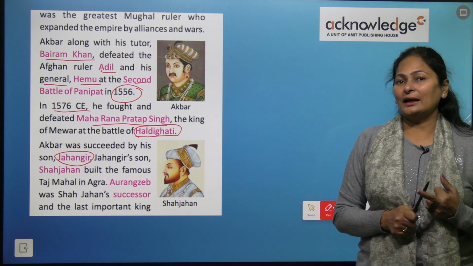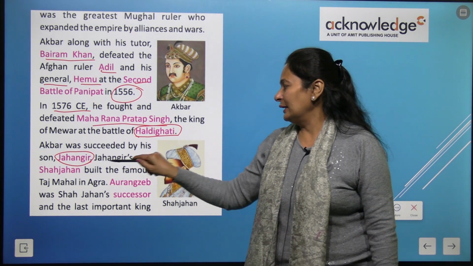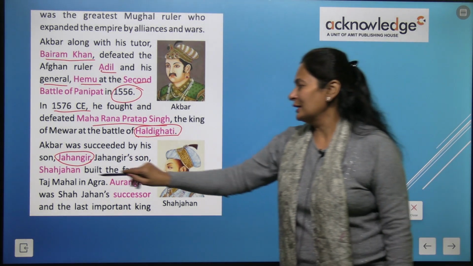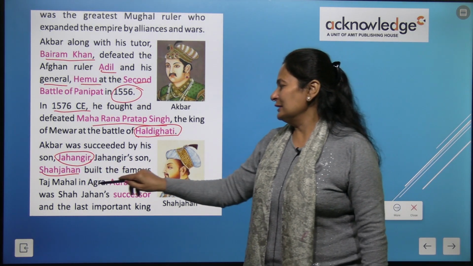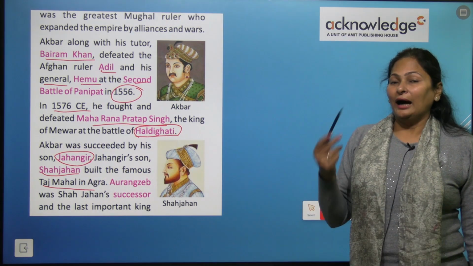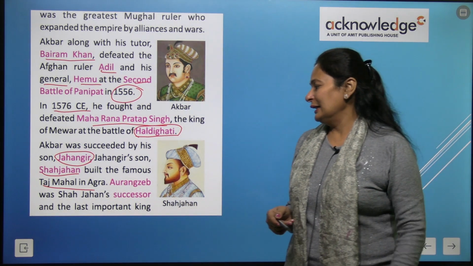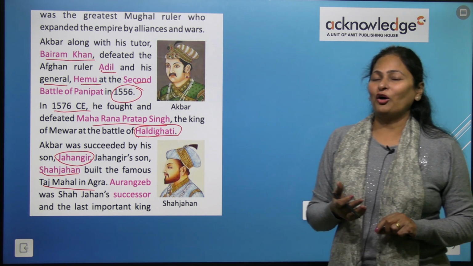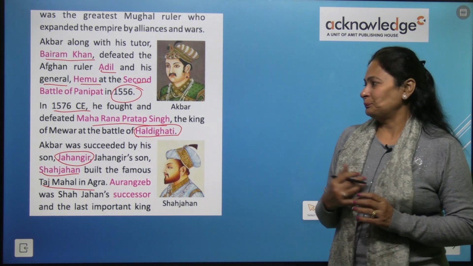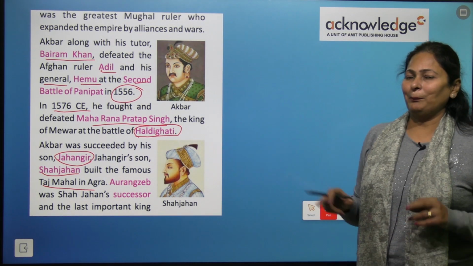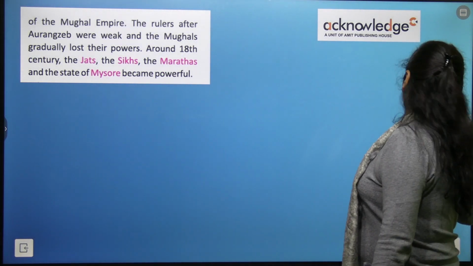Now, what was his son's name? Akbar's son's name was Jahangir. Jahangir was his son, and Jahangir's son was Shah Jahan. Shah Jahan, he built the Taj Mahal, that is in Agra, the famous Taj Mahal in Agra. After that, Aurangzeb was Shah Jahan's successor and the last important king of this dynasty, right? Mughal dynasty. So, you need to remember about all these emperors of the Mughal dynasty, of the Mughal empire, right?